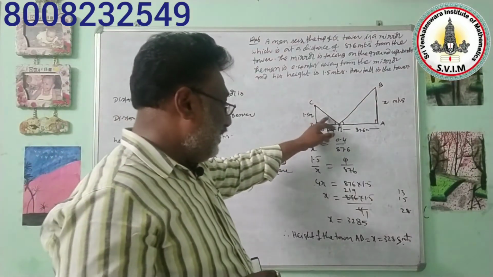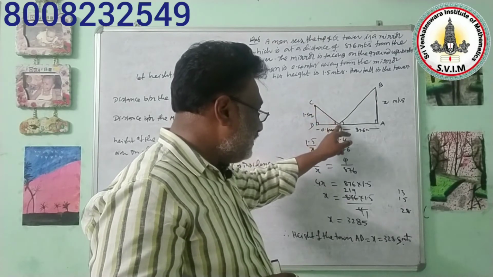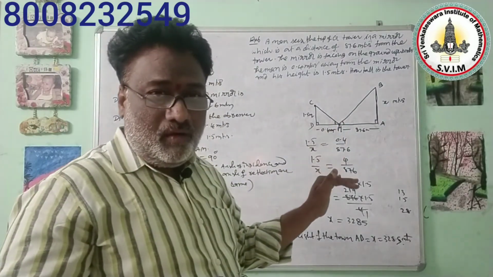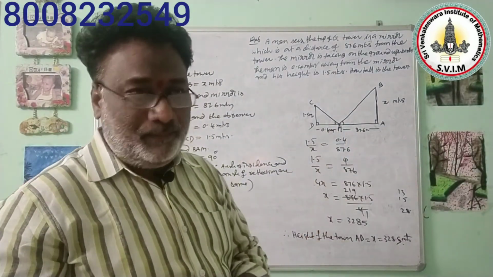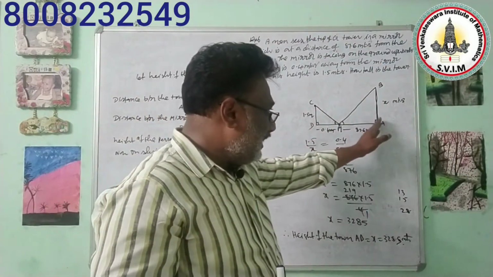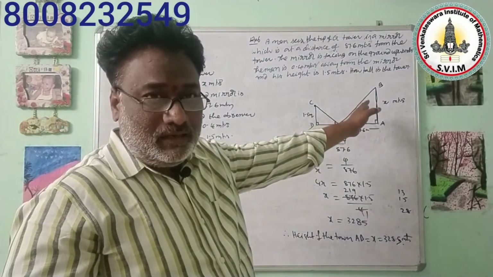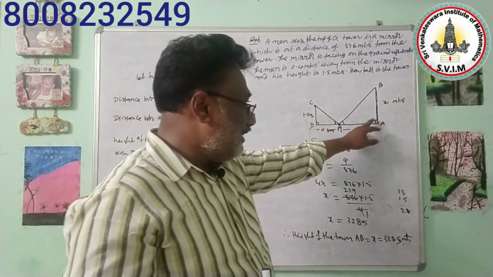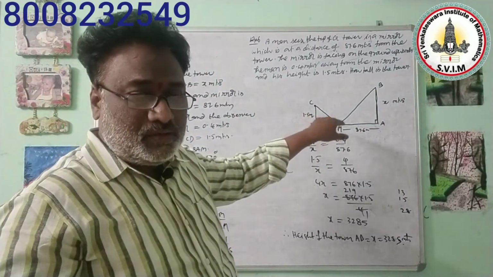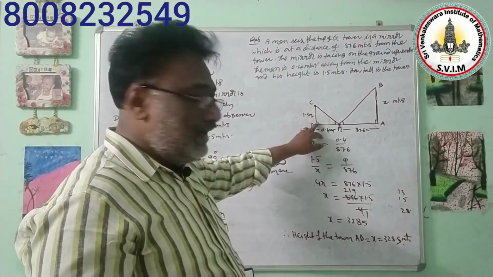Now listen to me, by forming the figure you get two triangles. Here this is the angle of incidence and this is the angle of reflection. Whenever the angle of incidence and angle of reflection for the same object are the same, in these two triangles these two pairs of angles are equal. Here this is the earth, and if you take this as perpendicular, the tower is always perpendicular to the earth. So here you get the angle 90 degrees. And whenever the person is also on the earth, he is also always perpendicular to the earth. In that way only you need to assume. So that's why here also you get the angle 90 degrees.